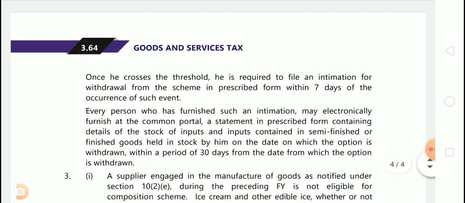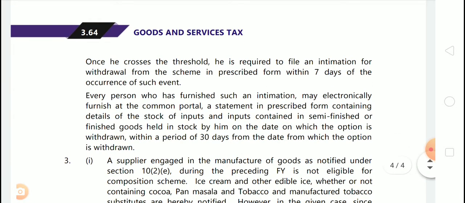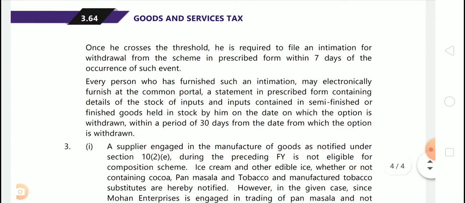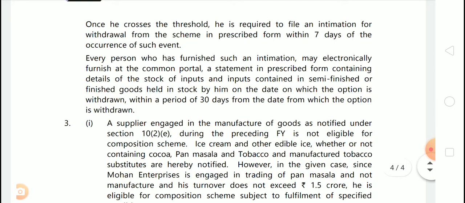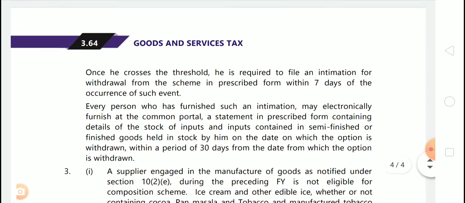So once he crosses the threshold, he is required to file an intimation for withdrawal from the scheme in prescribed form within 7 days of the occurrence of such event. Every person who has furnished such an intimation may electronically furnish at the common portal a statement in prescribed form containing details of stock of inputs and inputs contained in semi-finished or finished goods held in stock by him on the date on which the option is withdrawn, within a period of 30 days from the date on which the option is withdrawn. Okay, simple.